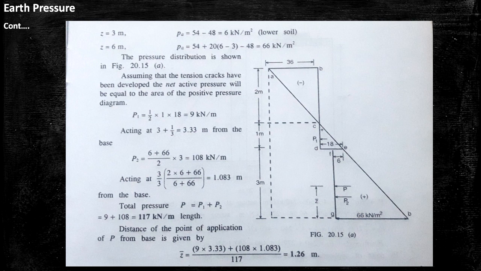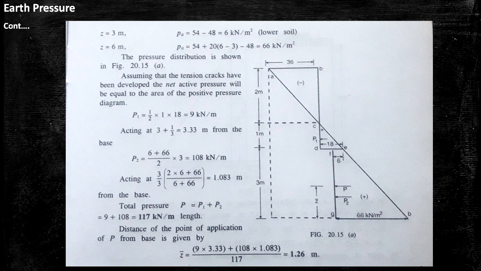This is the continuation of the previous part. In this part, first we put the value of Z, that is 3 meter. So the Pa will be 6 kN per meter square, and then we put Z equal to 6 meter, then the value of Pa will be 66 kN per meter square.